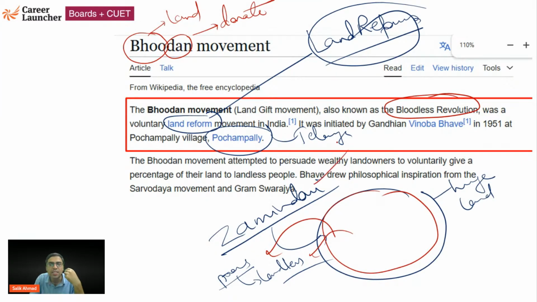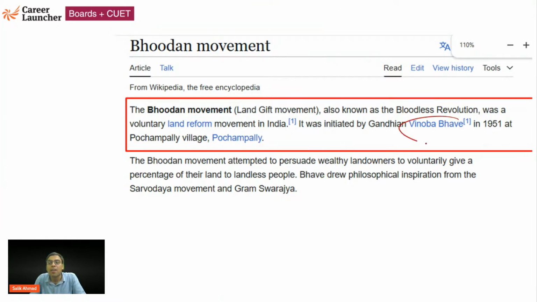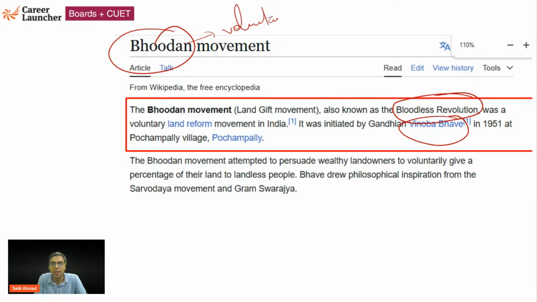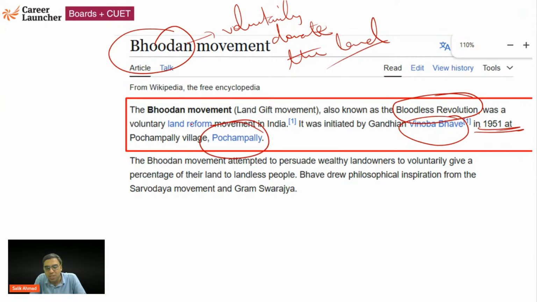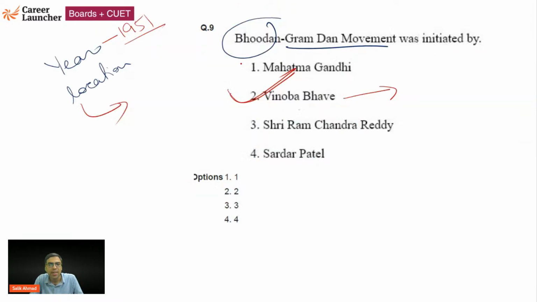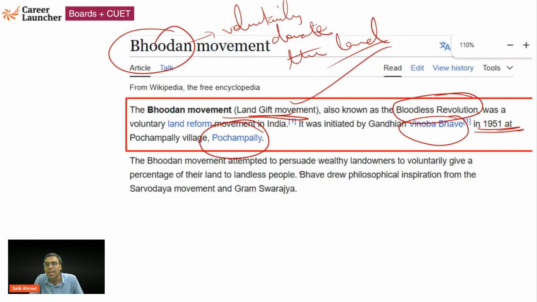This was not liked by zamindars. There were a lot of cases in the Supreme Court arguing that this redistribution of wealth is not right, and a lot of debates happened. In that debate, Vinoba Bhave came up with the idea of a bloodless revolution. He said that the zamindars, or those who have huge amounts of land, should voluntarily donate the land to the poor. And he started it in 1951 from Pochampalli, Telangana. So that is the Bhudan movement, a land gift or land donation movement.